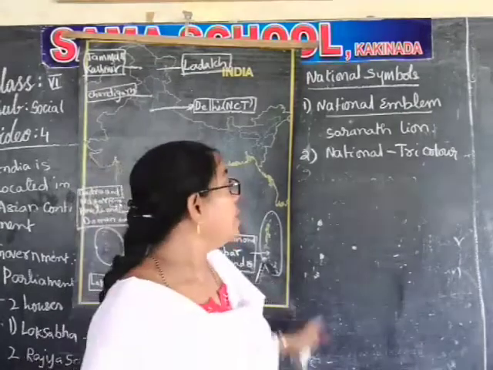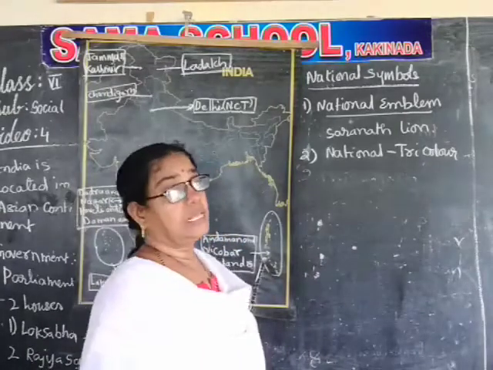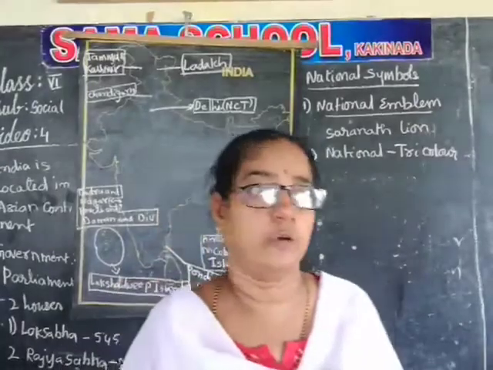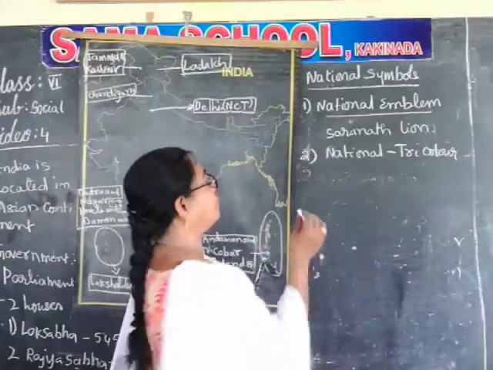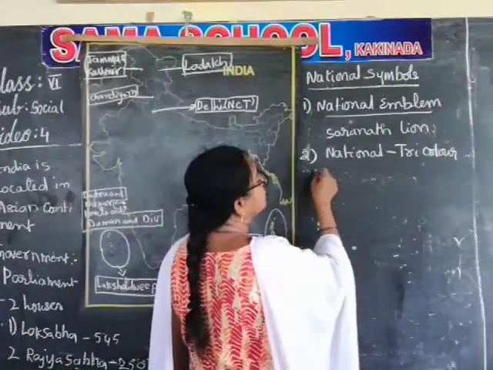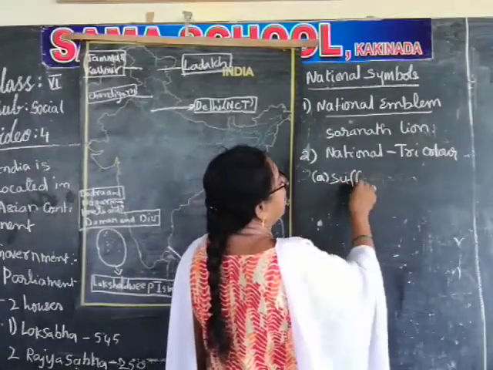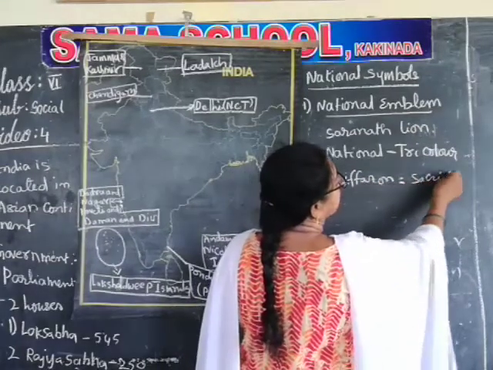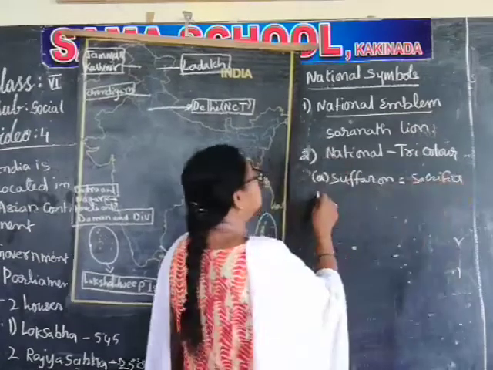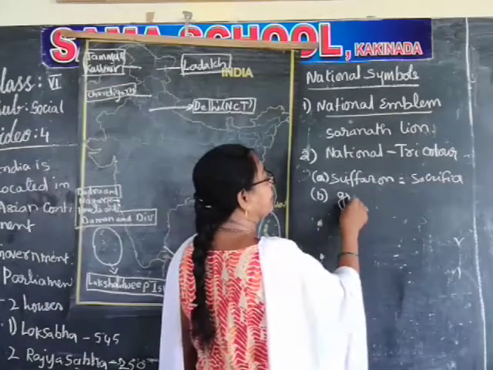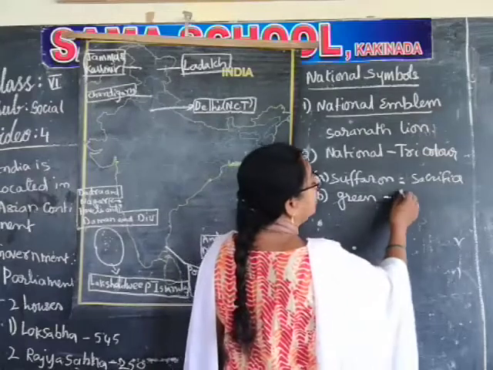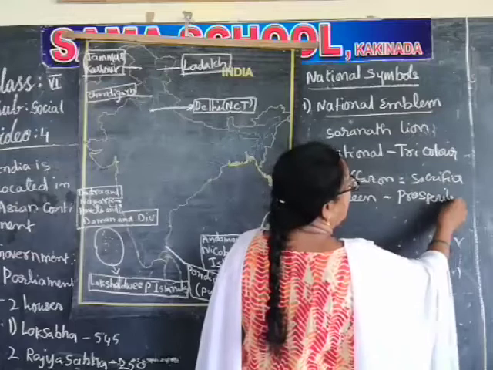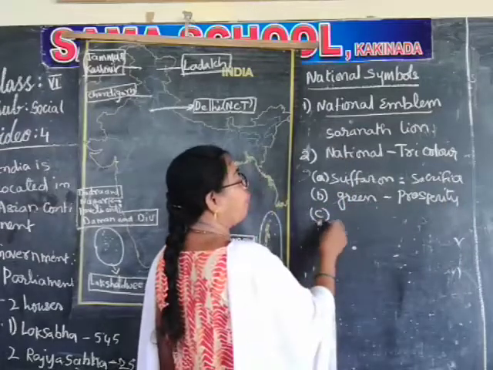In the same way, that is one of the colors. Another color is green. Green is prosperity. First color is saffron, for sacrifice. Another color is green, for prosperity. And another color is white.